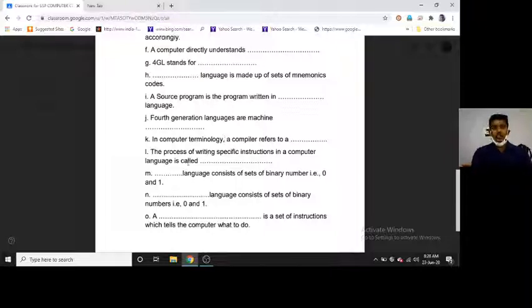The process of writing specific instructions in a computer language is called programming.